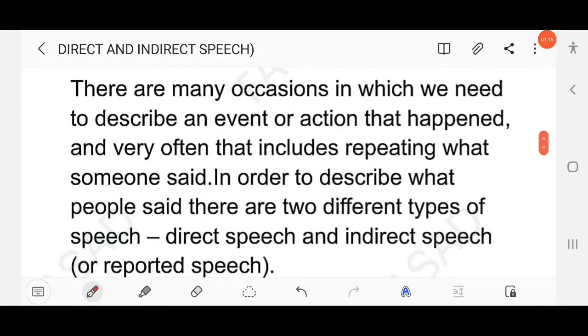There are many occasions in which we need to describe an event or action that happened, and very often that includes repeating what someone said. In order to describe what people said, there are two different types of speech: direct speech and indirect speech. That means in conversation, what the speaker says, or the speaker's statement, can be presented in two ways: direct and indirect.